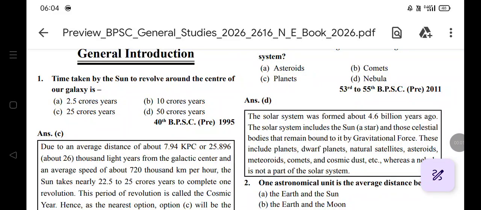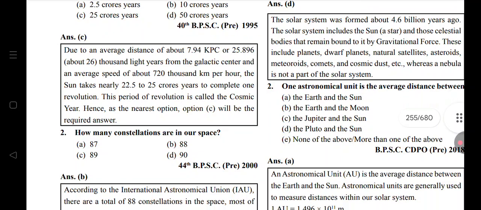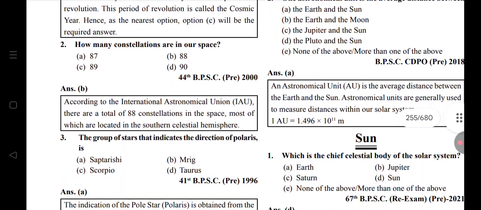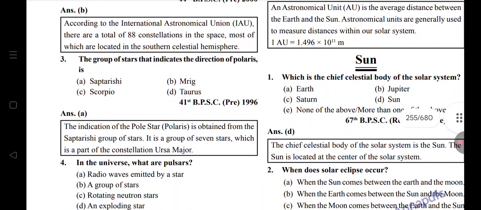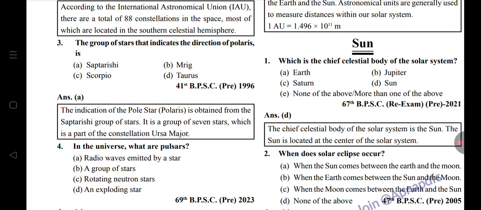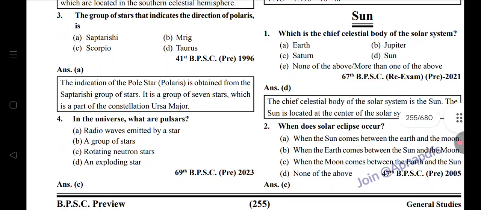Time taken by the sun to revolve around the center of our galaxy: 25 crore years. How many constellations are in our space? 88. The group of stars that indicates the direction of Polaris is Saptarishi. In the universe, what are pulsars? Pulsars are rotating neutron stars.